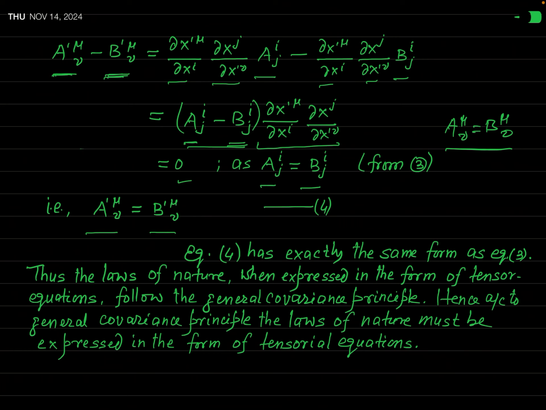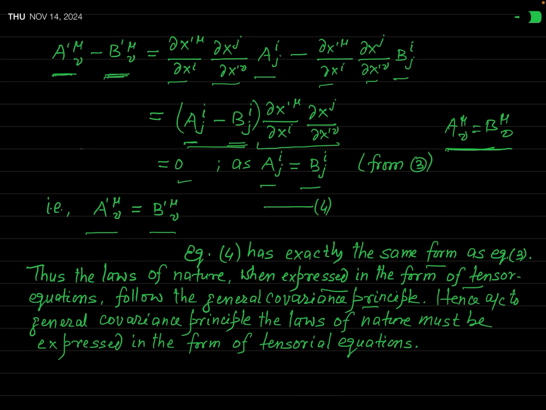So what you are seeing here, in this equation 4 is exactly the same form as that of the equation defined in 3. Okay? So you can say the laws of nature, when expressed in the form of tensor equations, follow the general covariance principle. It means the mathematical form of any physical law does not change due to the change of reference frame.